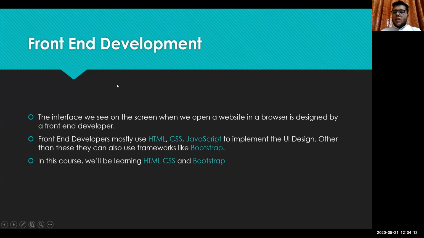So basically, in this course, we will be focusing more on front-end development because it's more intuitive and easy to learn. So as we can see, the interface we see on the screen when we open a website in the browser is called front-end designing. And for that, HTML and CSS and JavaScript are mainly used. And then we can also use some frameworks like Bootstrap, React, Angular, but the basics of this is always JavaScript, HTML, and CSS. So in this course we will be learning HTML, CSS, and Bootstrap.